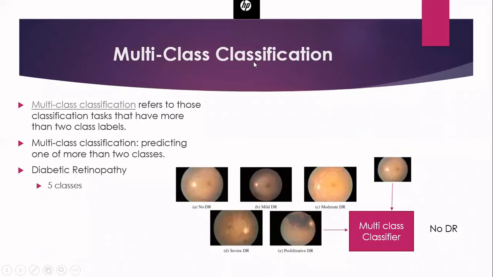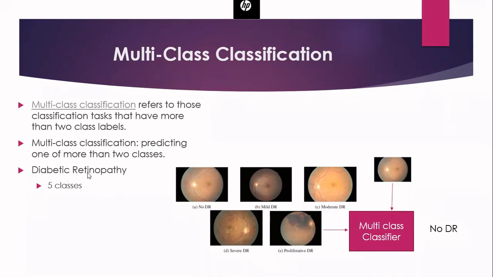And what is multi-class classification? In multi-class classification, we will have more than two classes in the output. In the previous case, we have only two classes in the output. But here, in multi-class classification, we will have more than two classes in our output. So the output label will have many different values. And in this, you can consider the example of diabetic retinopathy. This is a very famous application of ML, a multi-class classification problem.